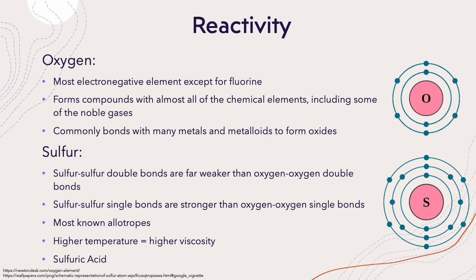Going down the group, we then reach sulfur. While sulfur-sulfur double bonds are far weaker than oxygen-oxygen double bonds, sulfur-sulfur single bonds are much stronger than oxygen-oxygen ones. Thus, sulfur also has the most known allotropes, as it is able to readily form long chains and rings of sulfur atoms through covalent bonding. At higher temperatures, sulfur also exhibits a higher viscosity. Sulfuric acid is a commonly known compound which contains sulfur.